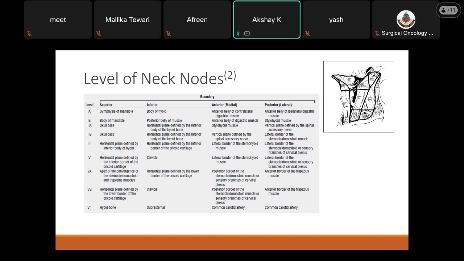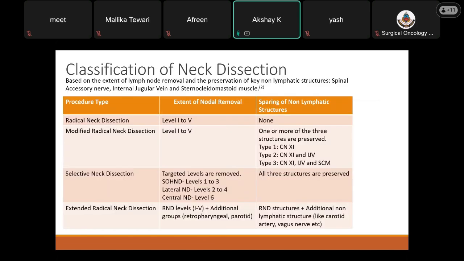Level 6 ranges from the hyoid bone up to the suprasternal notch, bounded on both sides by the common carotid artery. The neck dissection can be classified according to the consensus given by the American Academy of Otolaryngology Head and Neck Surgery. It is based on the extent of lymph node removal and the preservation of key non-lymphatic structures, which include spinal accessory nerve, the internal jugular vein, and the sternocleidomastoid muscle. It defines mainly 4 procedures.